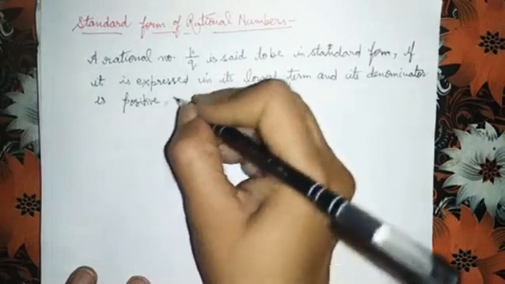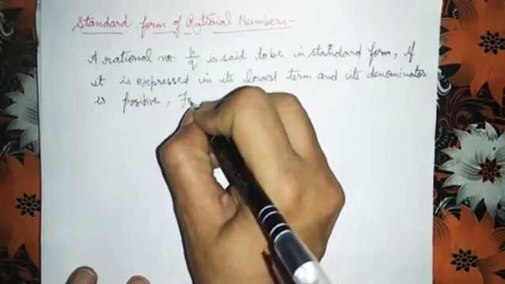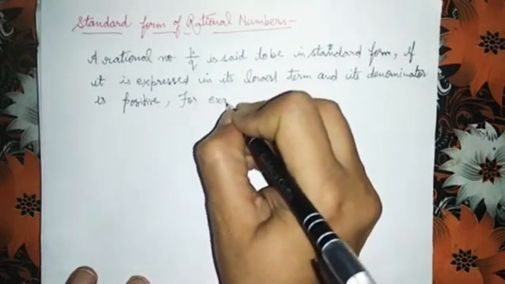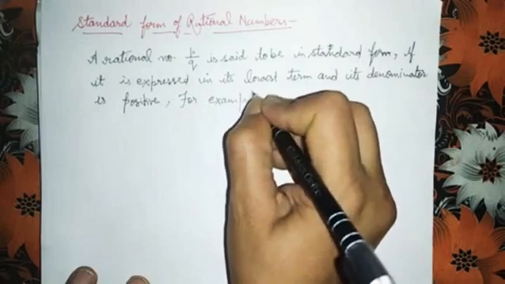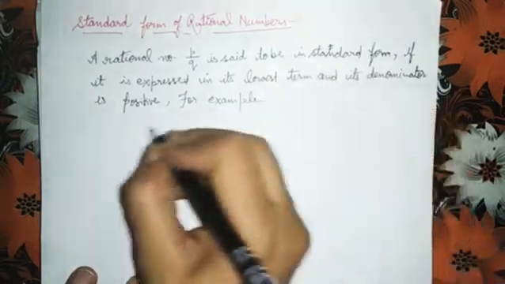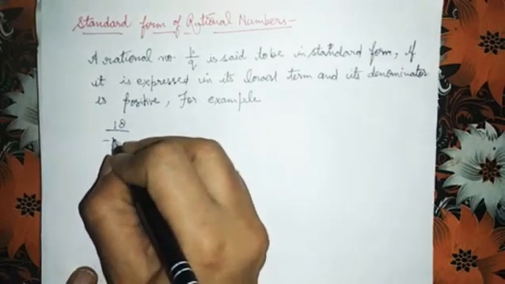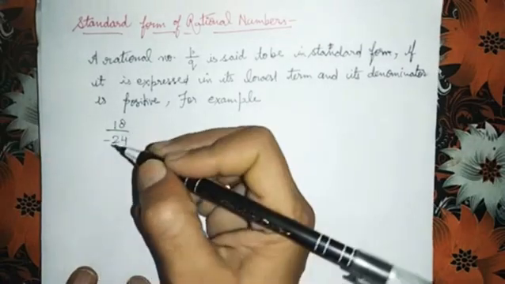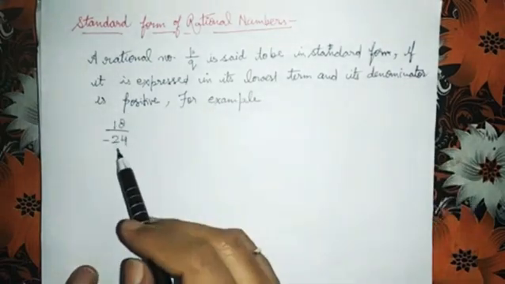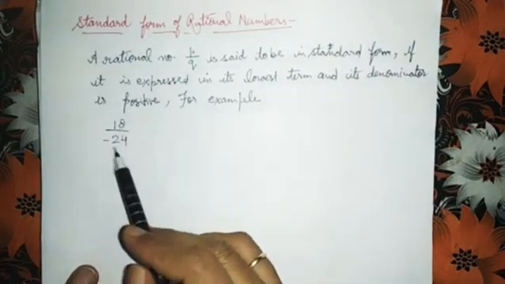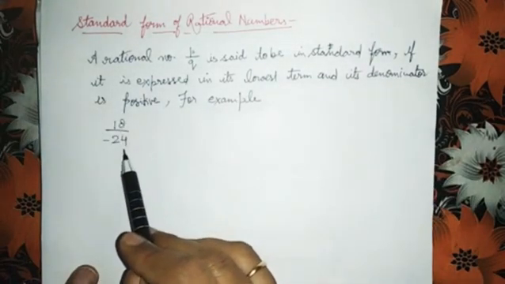For example, here I am taking a rational number 18 upon minus 24. Children, this number is not in standard form.